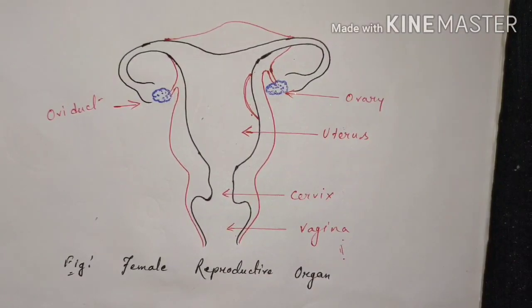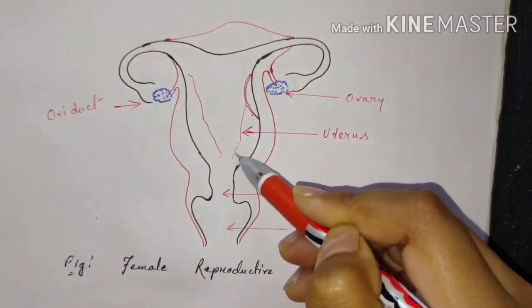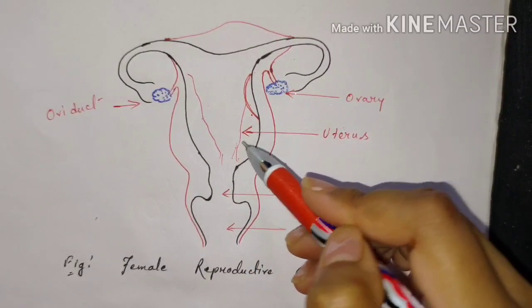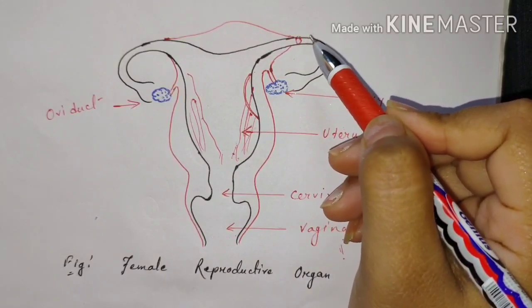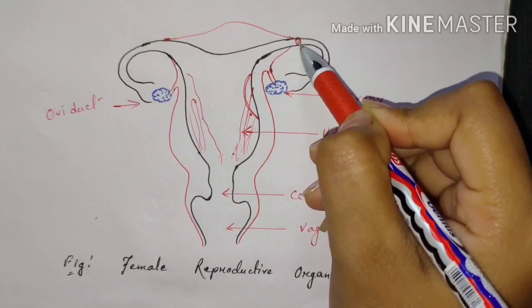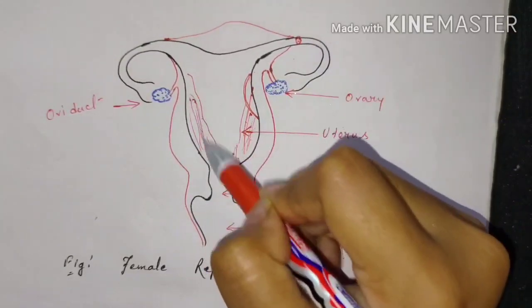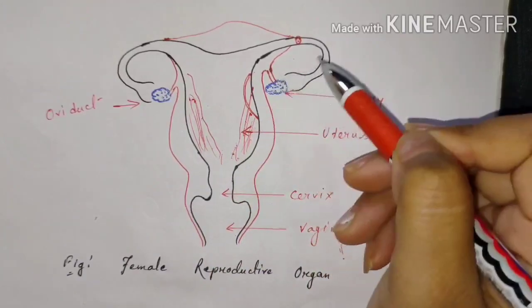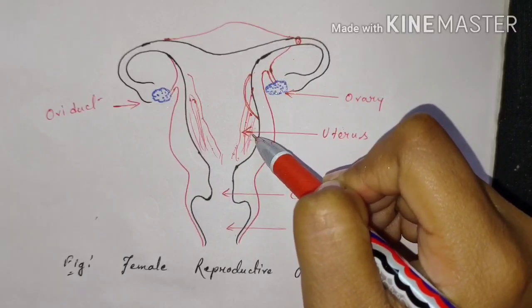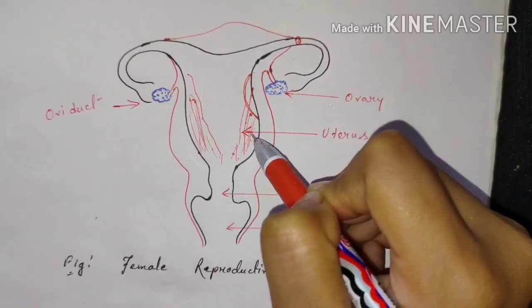Before every ovulation, the uterus lining becomes very thick and soft with blood capillaries, or we can also say blood vessels. This happens because if the ovum is fertilized by a sperm, then this ovum has to be implanted in this uterus and the fetus has to be developed. So the uterus becomes thick and soft with lots of blood capillaries for the further development of the fetus and for its supply of food and oxygen.